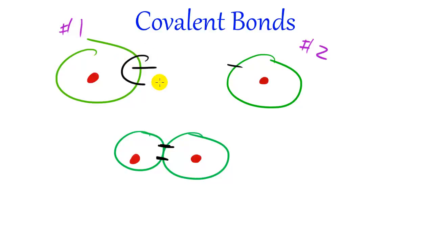Now this is pretty much the basics behind a covalent bond. Instead of transferring electrons from one place to another, you basically share the electrons instead. It's a much nicer theory once you think about it.